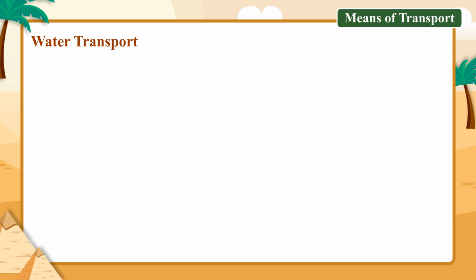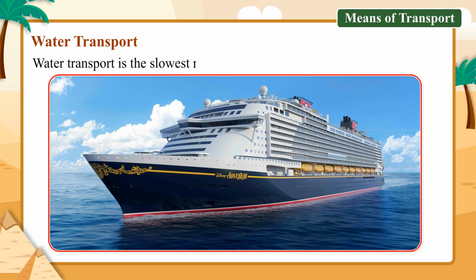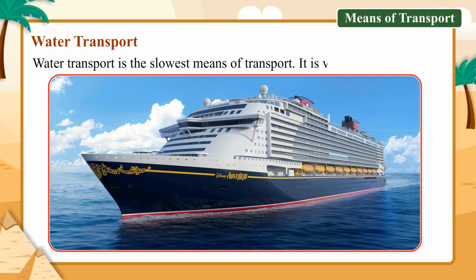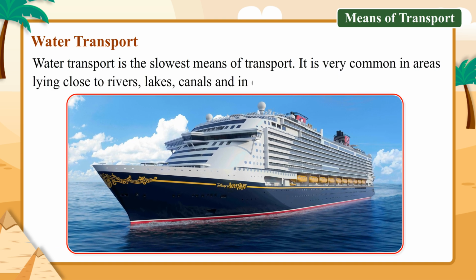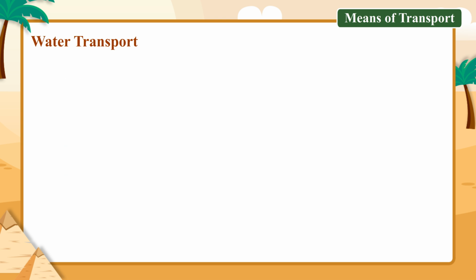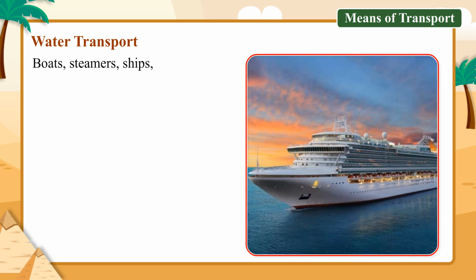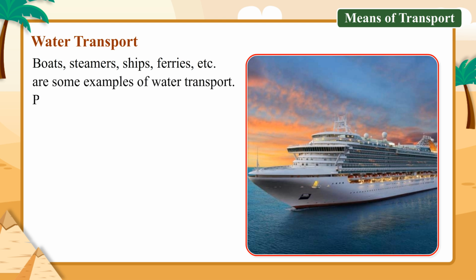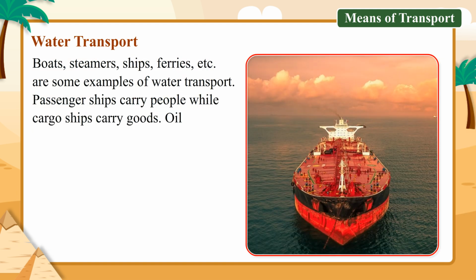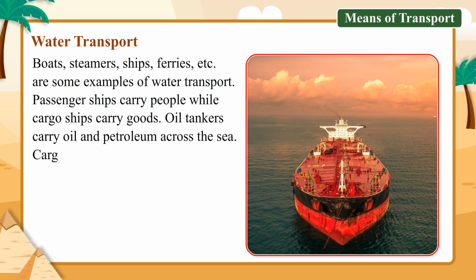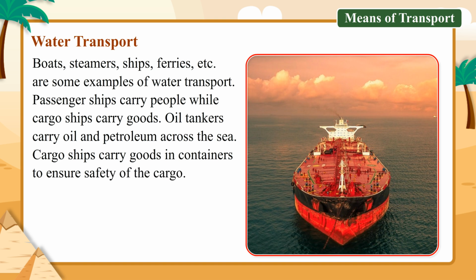Water transport. Water transport is the slowest means of transport. It is very common in areas lying close to rivers, lakes, canals and in coastal areas. Boats, steamers, ships, ferries, etc. are some examples of water transport. Passenger ships carry people while cargo ships carry goods. Oil tankers carry oil and petroleum across the sea. Cargo ships carry goods in containers to ensure safety of the cargo.